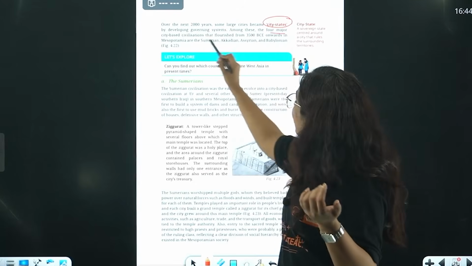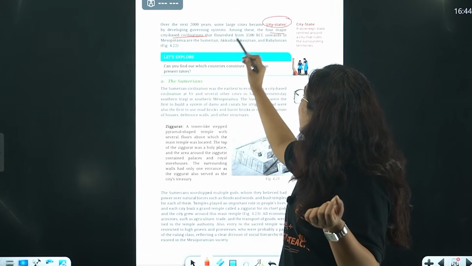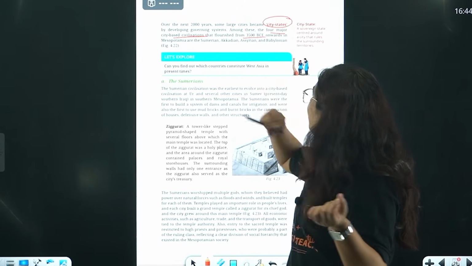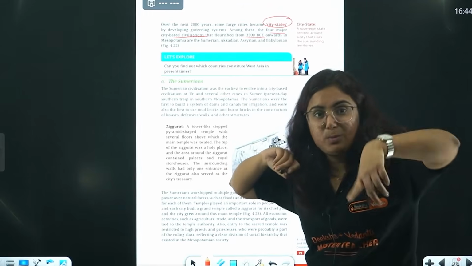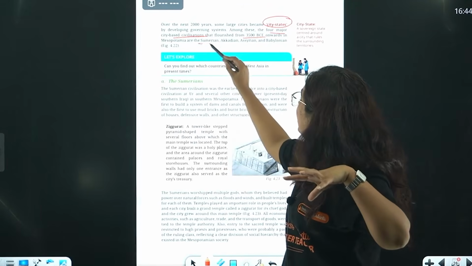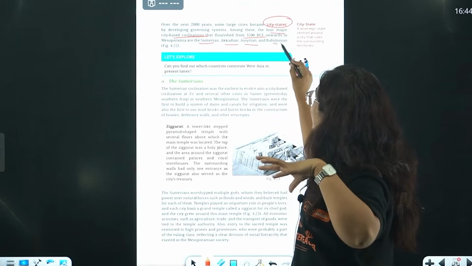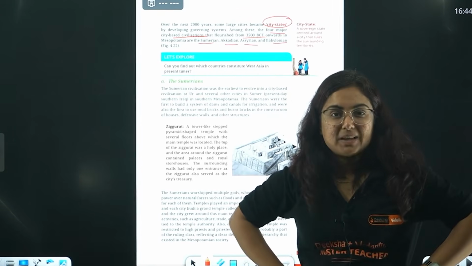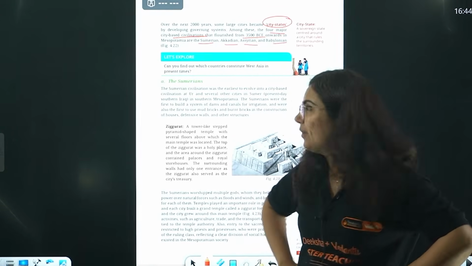Among these four major city-based civilizations, the one that flourished from 3500 BC onwards was Mesopotamia, with the people referred to as Sumerian, Akkadian, Assyrian, Babylonian. Getting it? Okay.